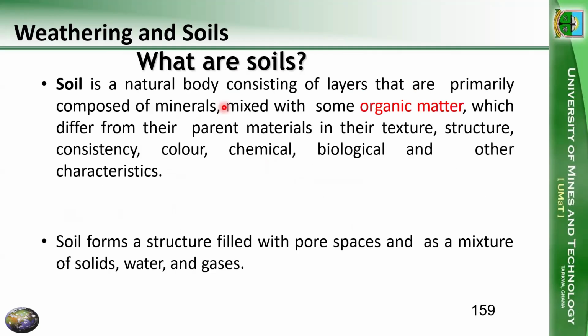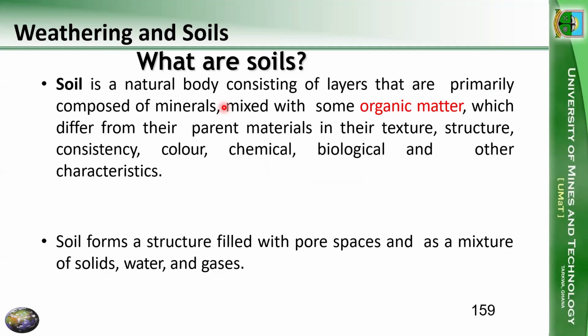So now let's briefly wrap up today's session by talking about soil. A soil is a natural body consisting of layers that are primarily composed of mineral mixed with some organic matter, right? So we know soil is the upper layer of the earth on which we grow our crops and all that. We equally use soil for building, like sand. And we know that soil is going to differ from the parent materials in their texture, structure, consistency, even color, chemical, biological, and other characteristics.